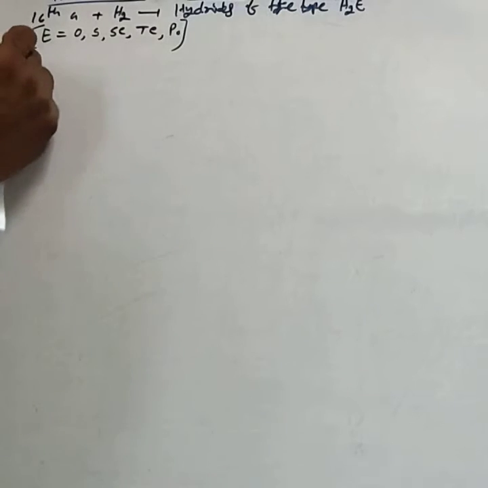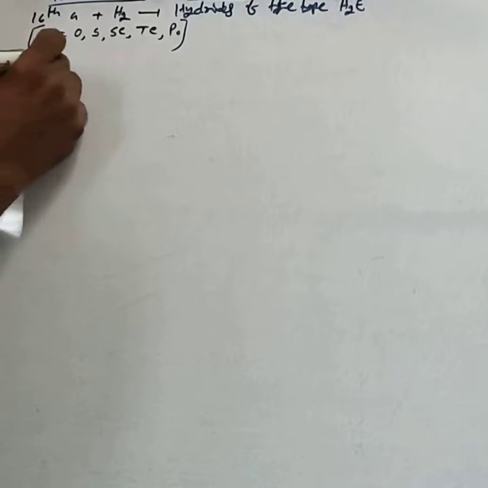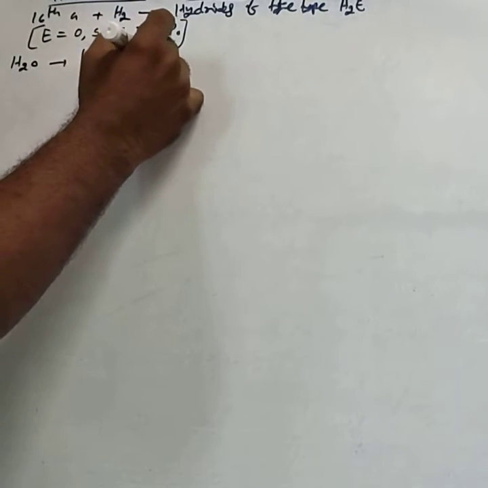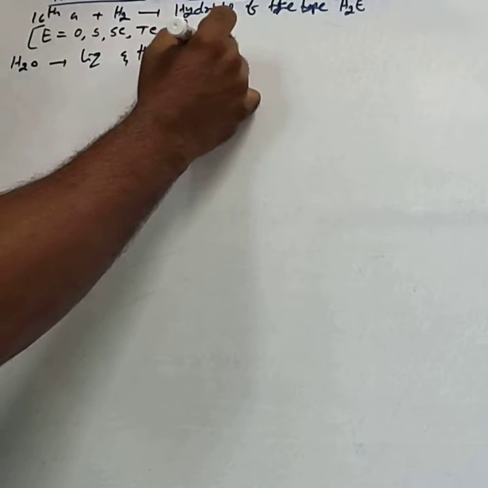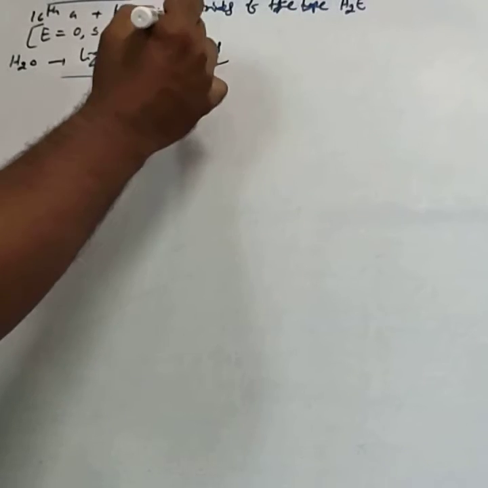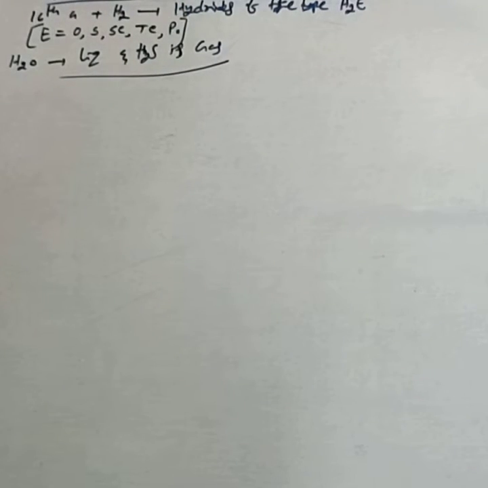Then H2O is liquid and H2S is a gas. Already we explained in the anomalous behavior why H2O is liquid and H2S is a gas.